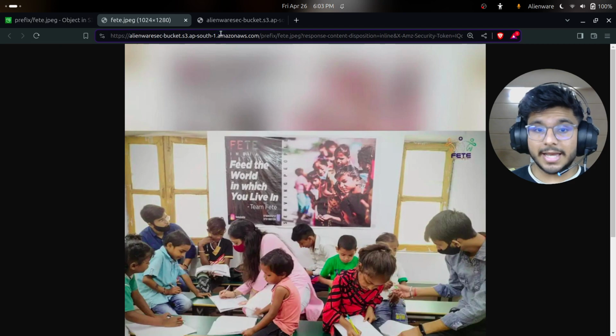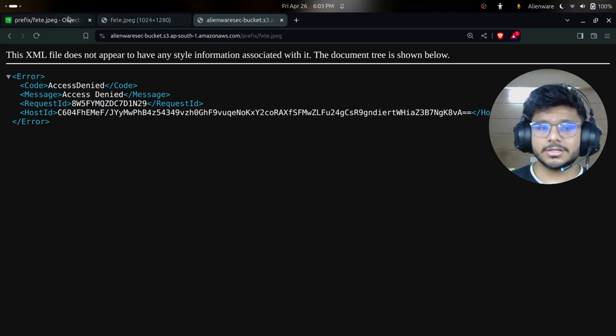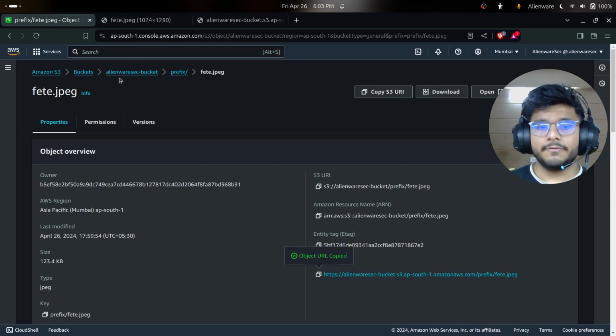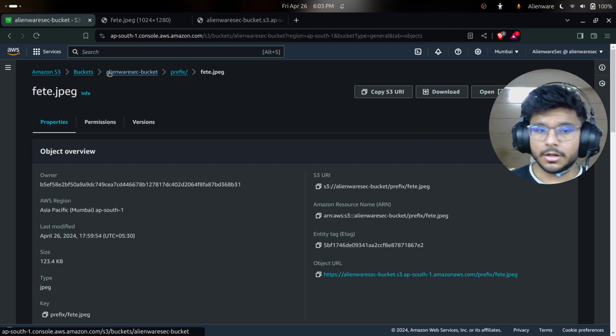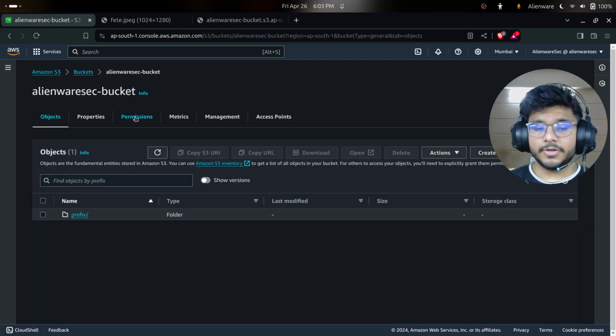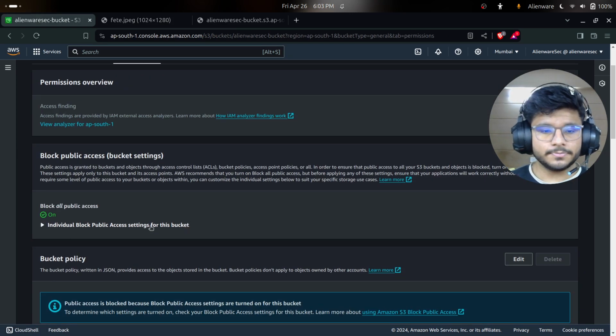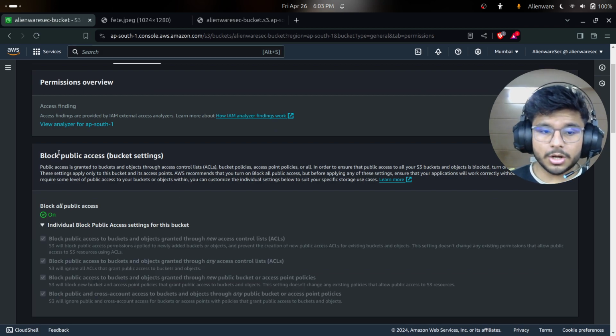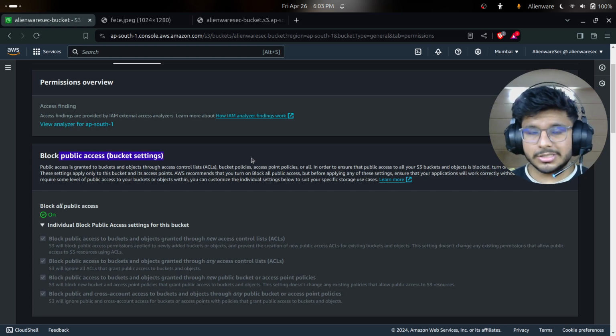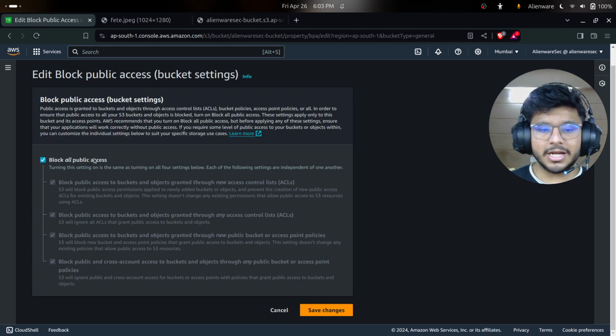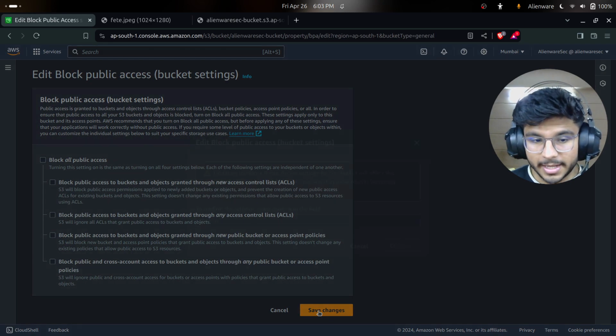We want to publicly access it. Now what can we do for that? We'll go to our buckets, click the bucket, and go to permissions, where you can see block public access bucket settings. If you remember, we checked all the boxes and blocked the public access. So now we'll do the opposite. We'll uncheck all the boxes and allow the public access.